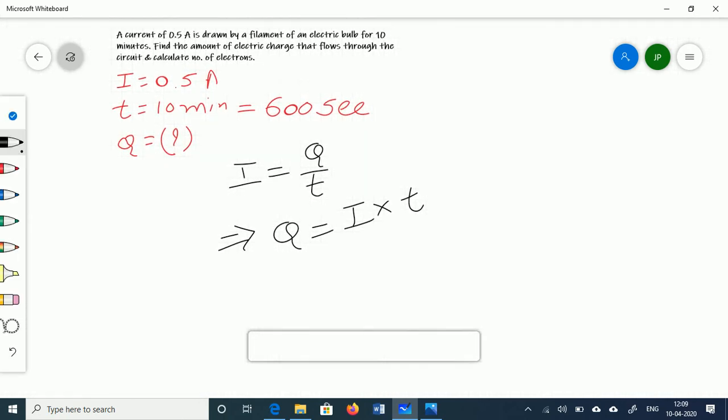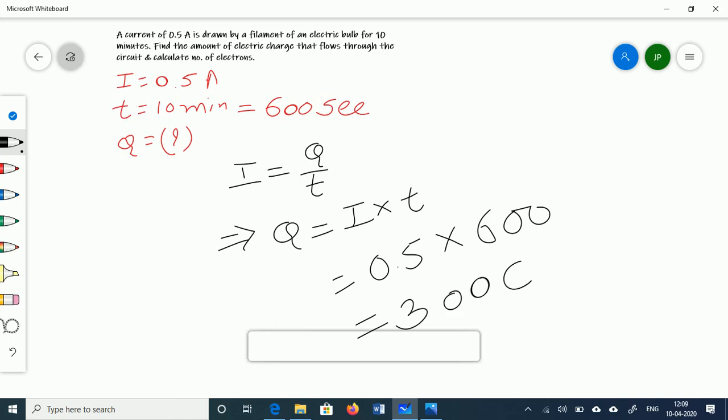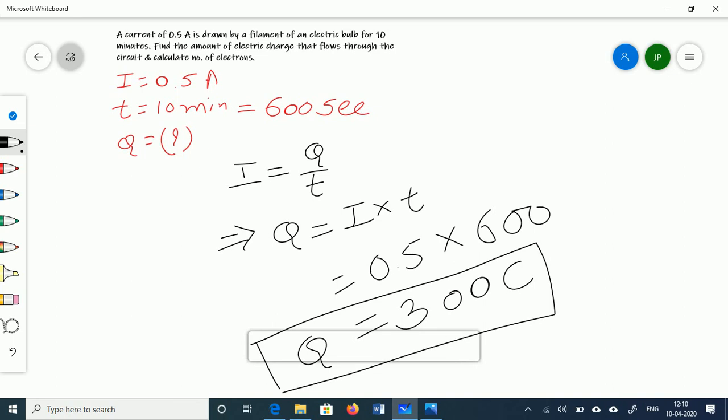So q is equal to I, which is 0.5, into 600. 0.5 means we can say 1 by 2. So 600 divided by 2 means 300 Coulomb. So q is equal to 300 Coulomb, right?